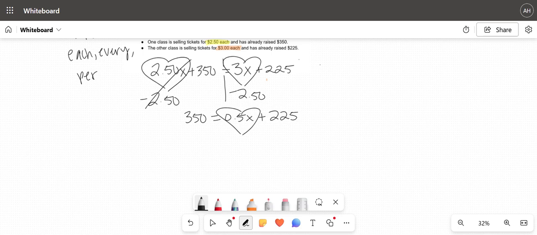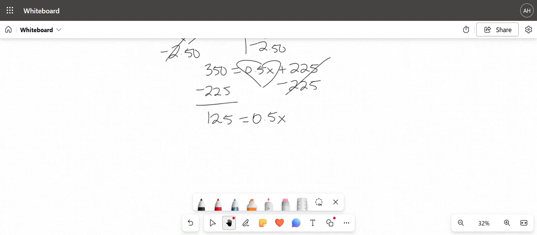It's a positive 225, so we're going to do the opposite and subtract 225 from both sides. These will cancel. And now I have 350 minus 225, which is going to give me 125 equals 0.5x.